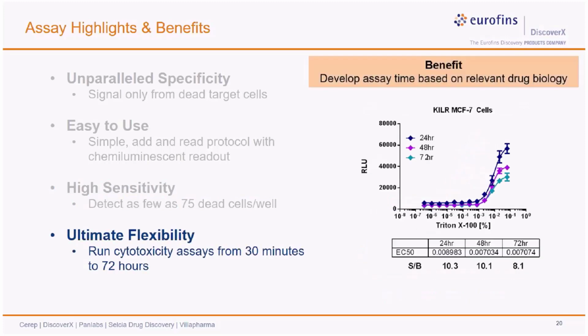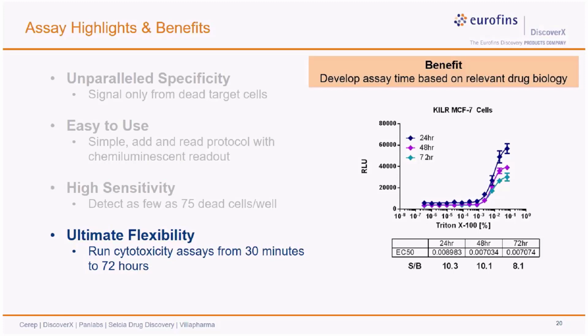The other is the flexibility of the assay, where you can run the killer assays for up to 72 hours. The data on the right show the time course where cells were lysed at specified time points, and the activity of the killer reporter protein was assayed together. The table below shows that the reporter protein is still active after 72 hours in the assay medium. The option to incubate the drug for longer durations presents a unique advantage for drug candidates which are not kinetically very efficient.